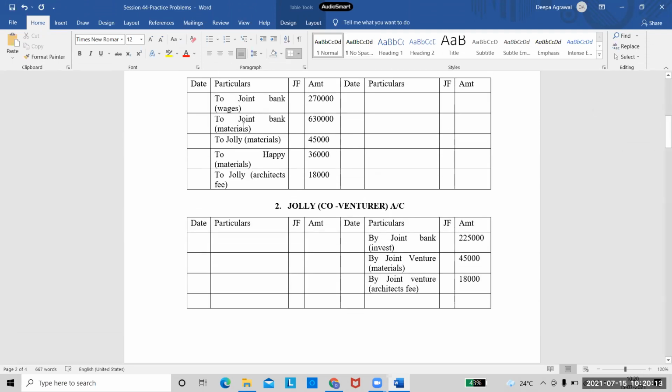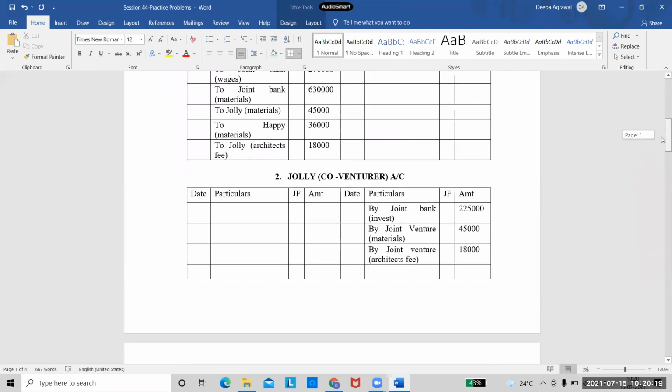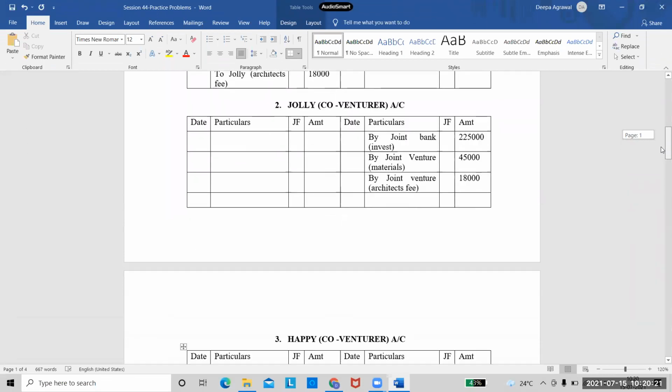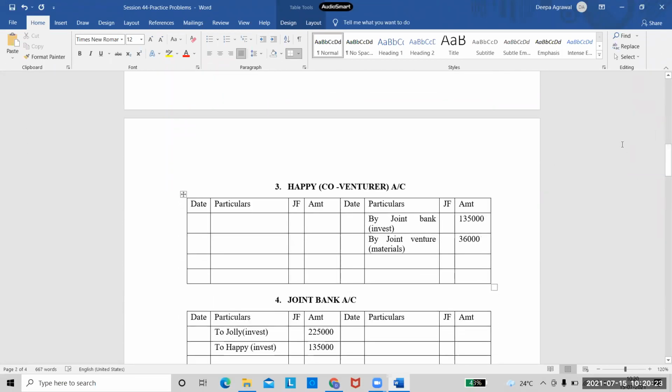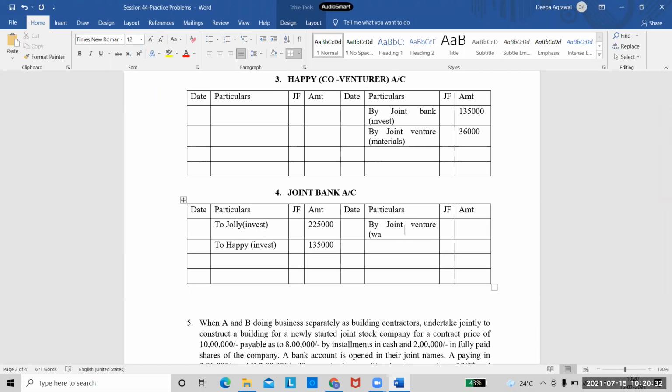Now what are we left with? We are left with the joint bank account, right? So we will transfer the entries in the joint bank account also for wages and for materials. So what should I write in joint bank account? By joint venture. Yes, I'll write here as by joint venture. This one is for the wages part, and it is 2,70,000.